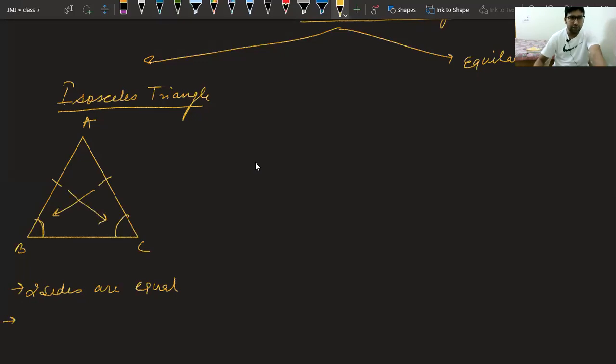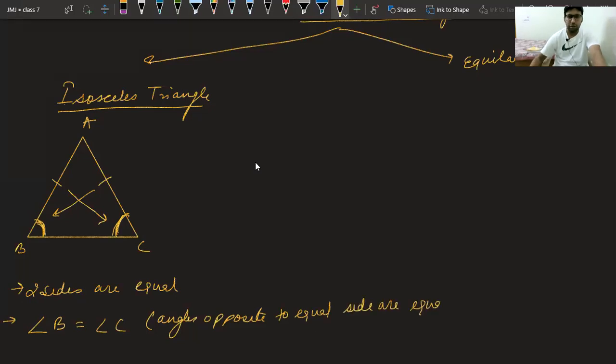So this angle B, which is opposite to AC, and this angle C, which is opposite to AB, are also equal. Angles opposite to equal sides are equal. These are the two properties that we have of isosceles triangle.